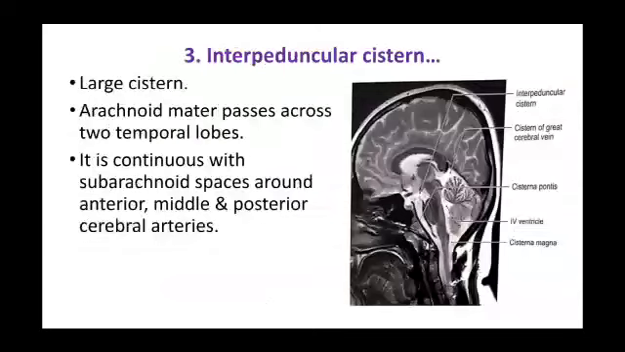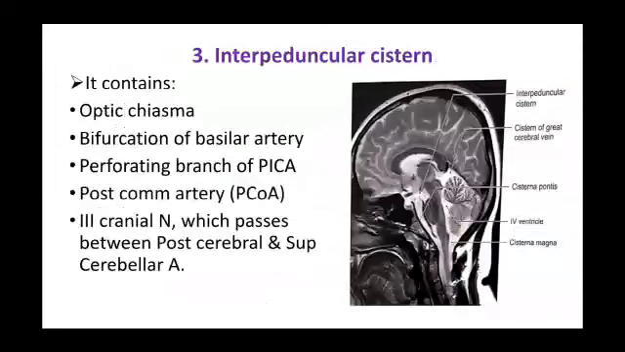Interpeduncular cistern, a large cistern. So arachnoid mater passes across the two temporal lobes. It is continuous with the subarachnoid space around the anterior, middle and posterior cerebral arteries. It contains the optic chiasma, bifurcation of the basilar artery, perforating branches of the posterior inferior cerebellar arteries, posterior communicating artery, oculomotor nerve,